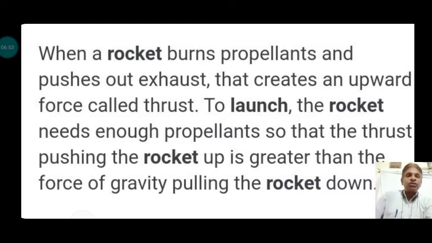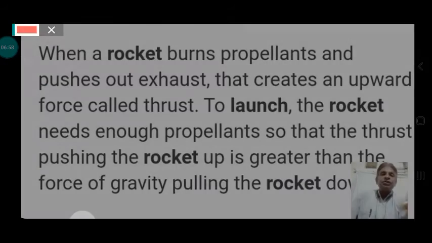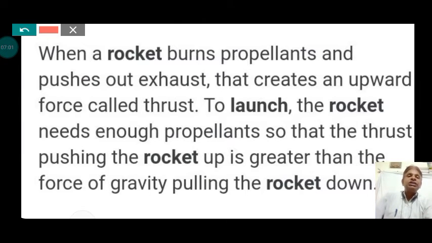The upward force that is acquired by the rocket is called the thrust. To launch, the rocket needs enough propellant so that the thrust pushing the rocket up is greater than the force of gravity pulling the rocket down. The force of gravity is pulling the rocket down, but the upward force is acquired by the momentum of the rocket, due to the exhaust fuel that comes out from the jet of the rocket in the backward direction.